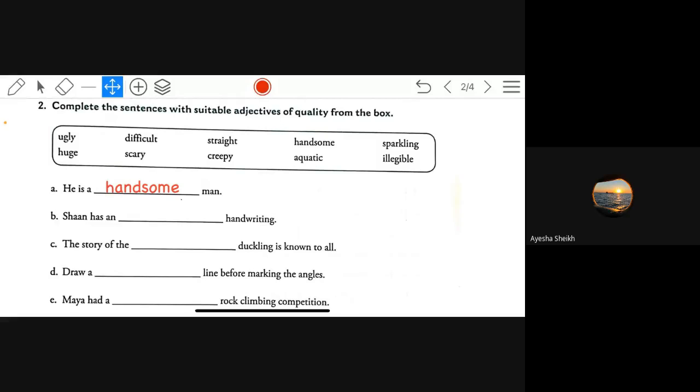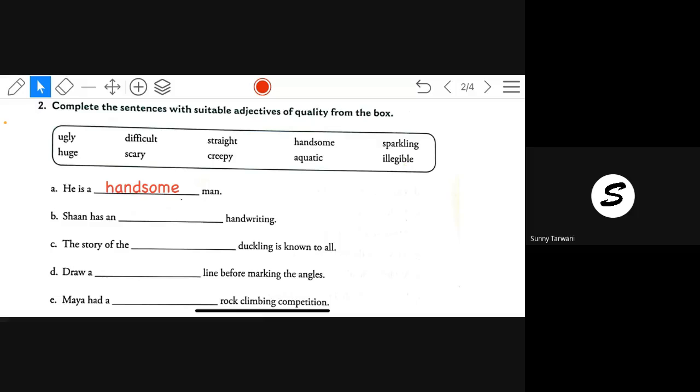The options are ugly, sparkling, huge, illegible, scary, creepy, aquatic. Article an is given before the blank, so here the answer will start with a vowel, and the answer is illegible.